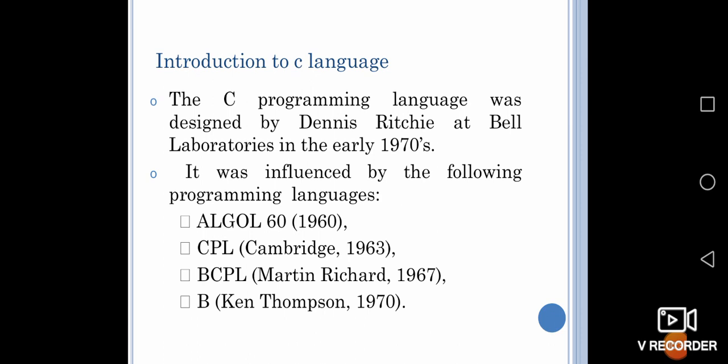Introduction to C language. The C program was designed by Dennis Ritchie at Bell Laboratories in the early 1970s. Usually, whenever we look into inventions, basically it was a computer, then it got modified into a laptop. Just like that, this computer language was derived from various other languages.